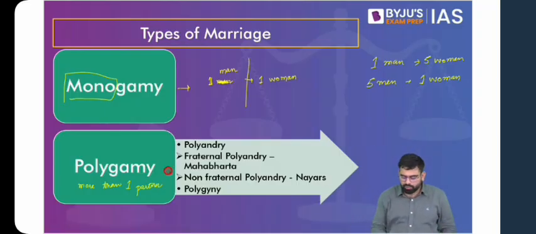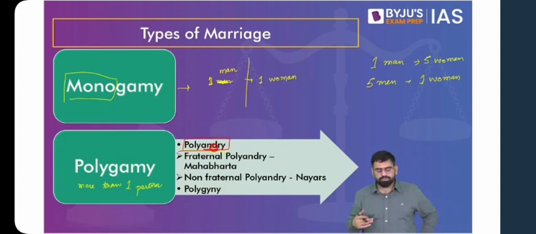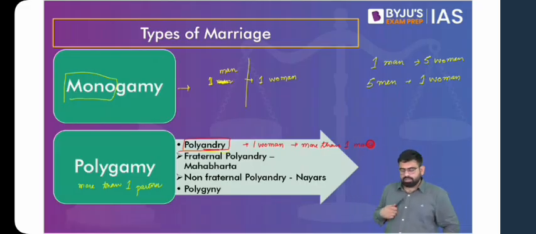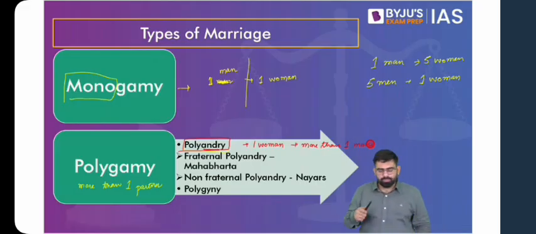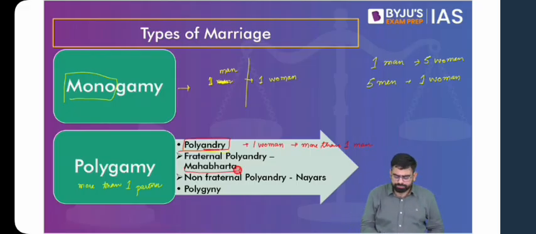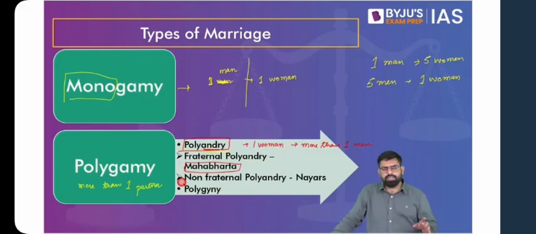So the first idea is polyandry, and you can link it to men for that matter, wherein one girl or one woman is getting married to more than one man. So a female having more than one husband can be considered polyandry. And this is an example that you can find. Say, take the example of the Mahabharata, where you find that one girl, Draupadi, is getting married to more than one man, the Pandavas, the 5 brothers.